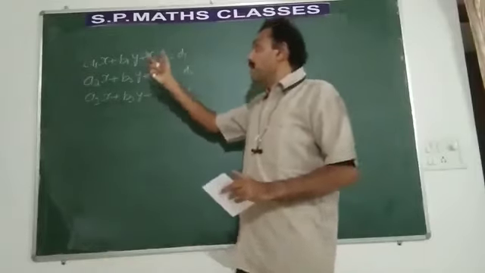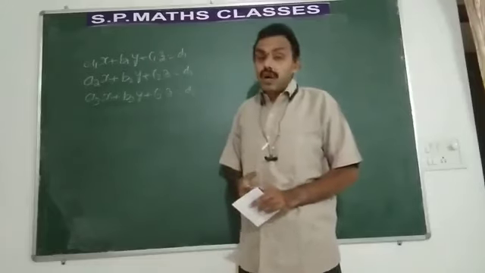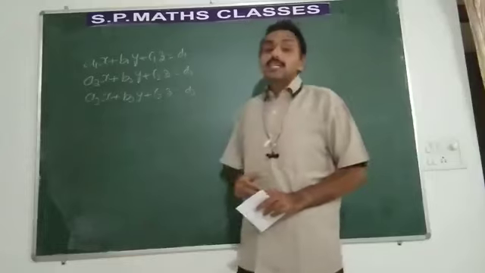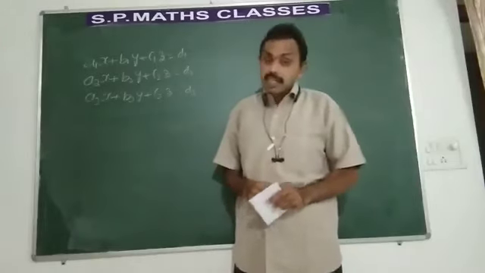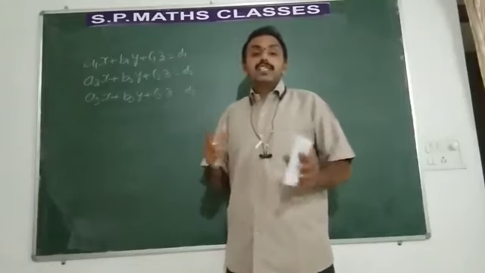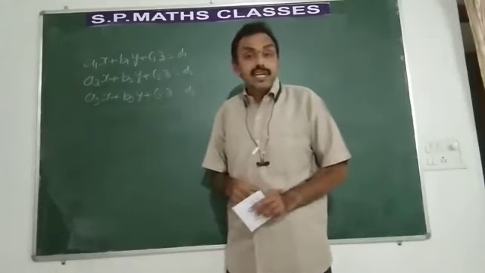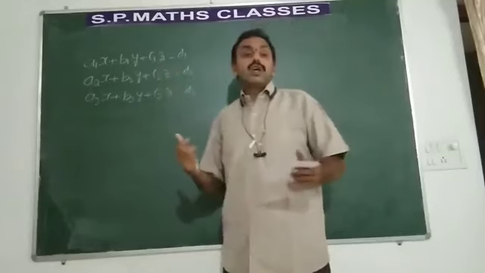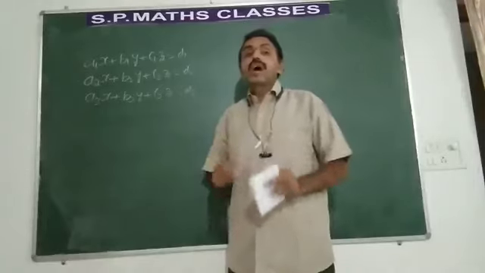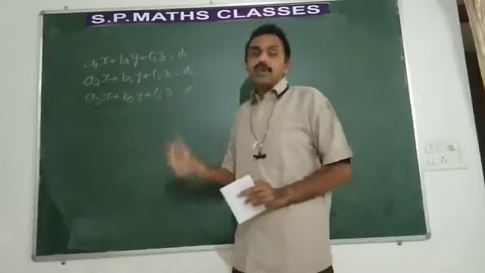Suppose the value of x, y, z does not exist, then we say that the system of equations is inconsistent. So remember, if the solution x, y, z exists, then the system of equations is said to be consistent. If the solution does not exist for x, y, z, then they are said to be inconsistent. You have to understand and learn these concepts.